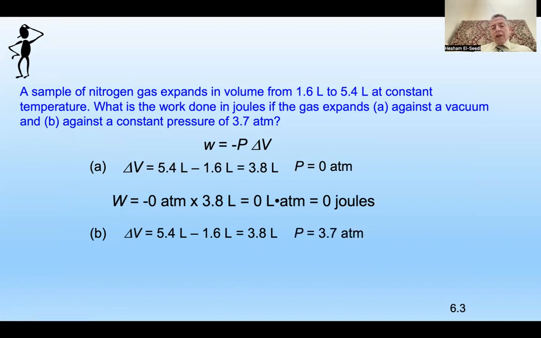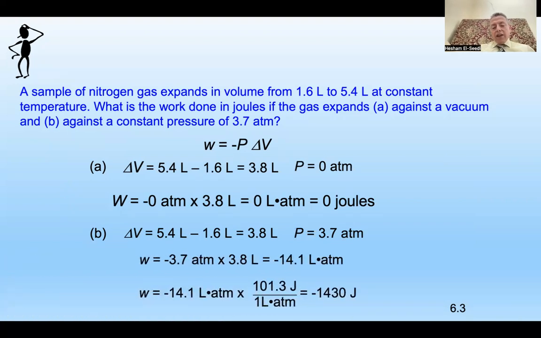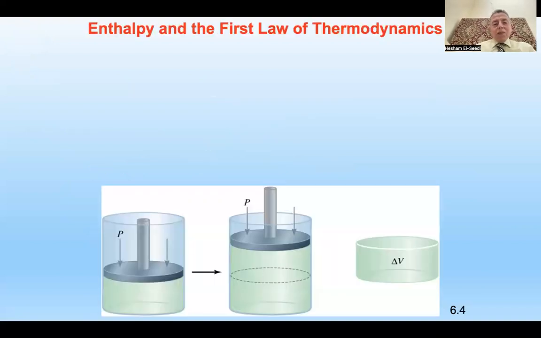At this time, at P 3.7, because it asked you two cases: one against a vacuum, and one against a constant pressure of 3.7. So the first one is at 0, and the second one is at 3.7. Now you can calculate the final answer, because you have all the factors. So please practice such examples, and also work with more examples together with me, right?